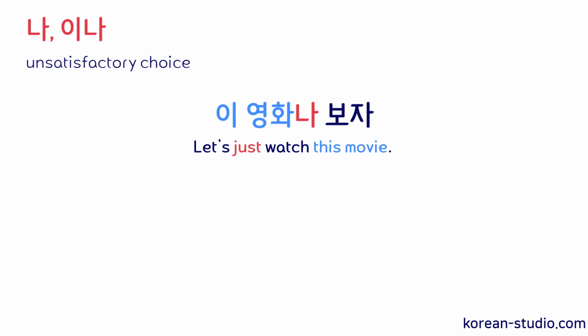Let's just watch this movie. 이 영화나 보자. So in this sentence, we use 나 to say that this movie is the best movie among the bad options available. So you're choosing this movie even though you're not entirely happy with it.